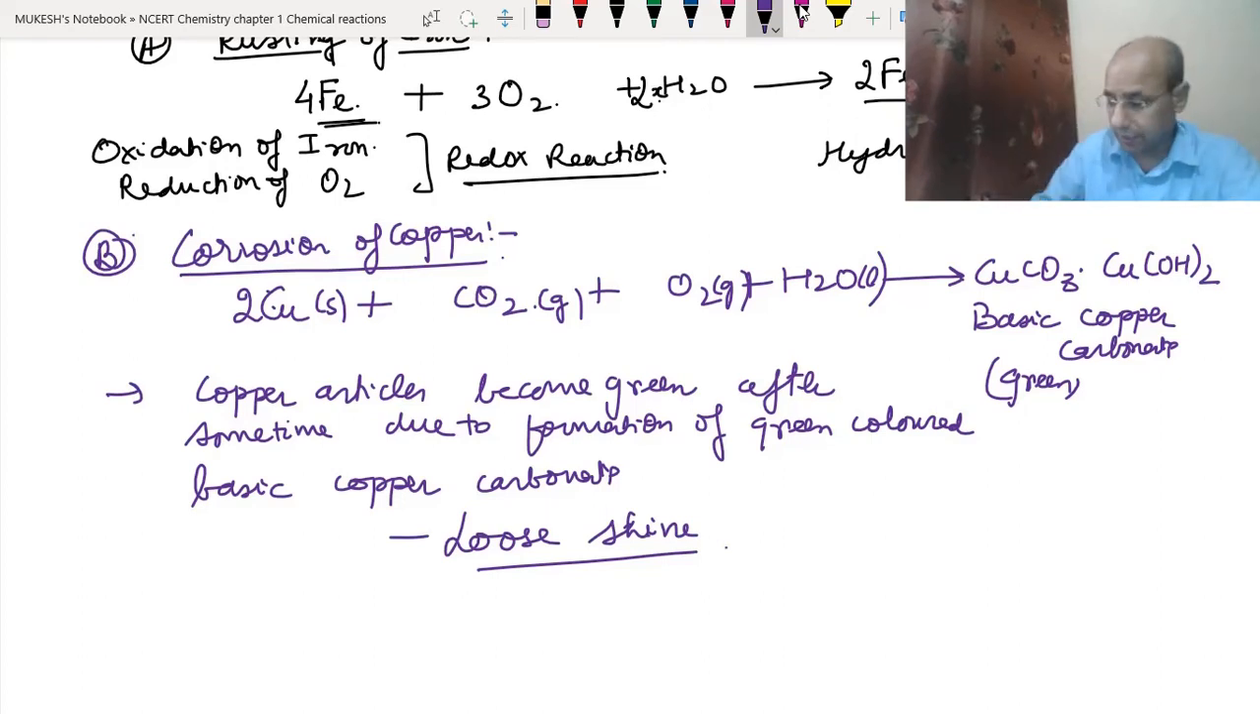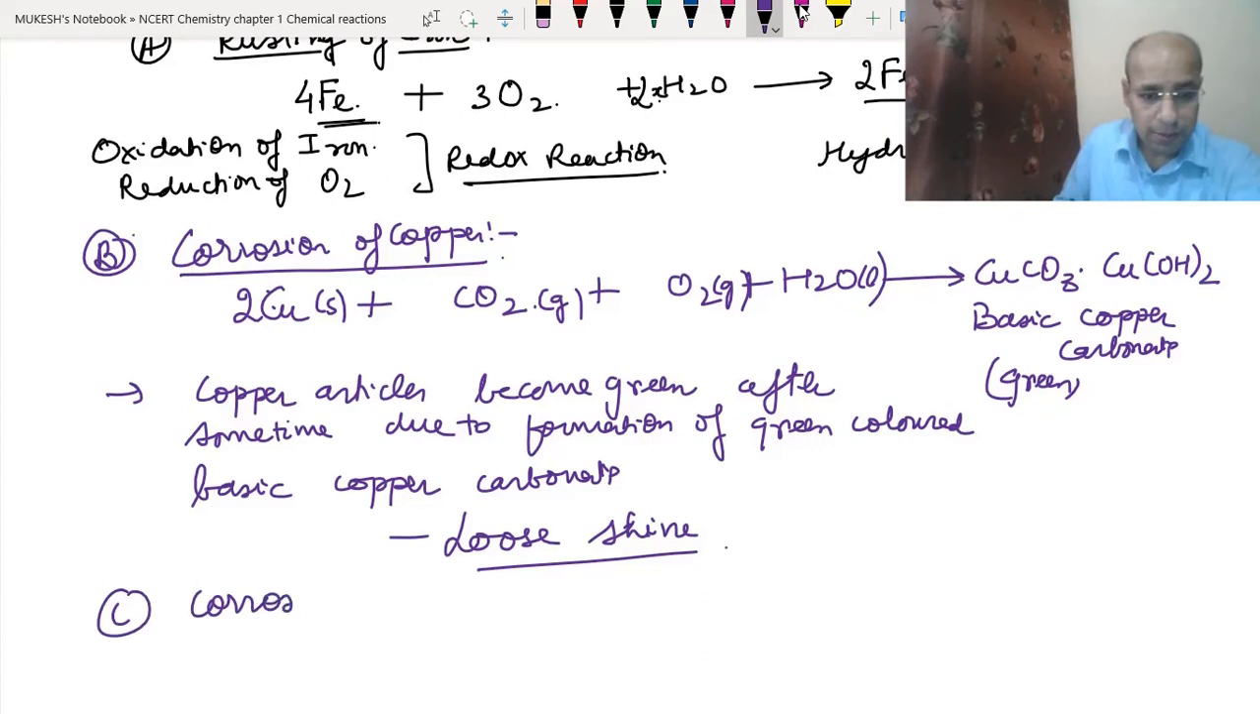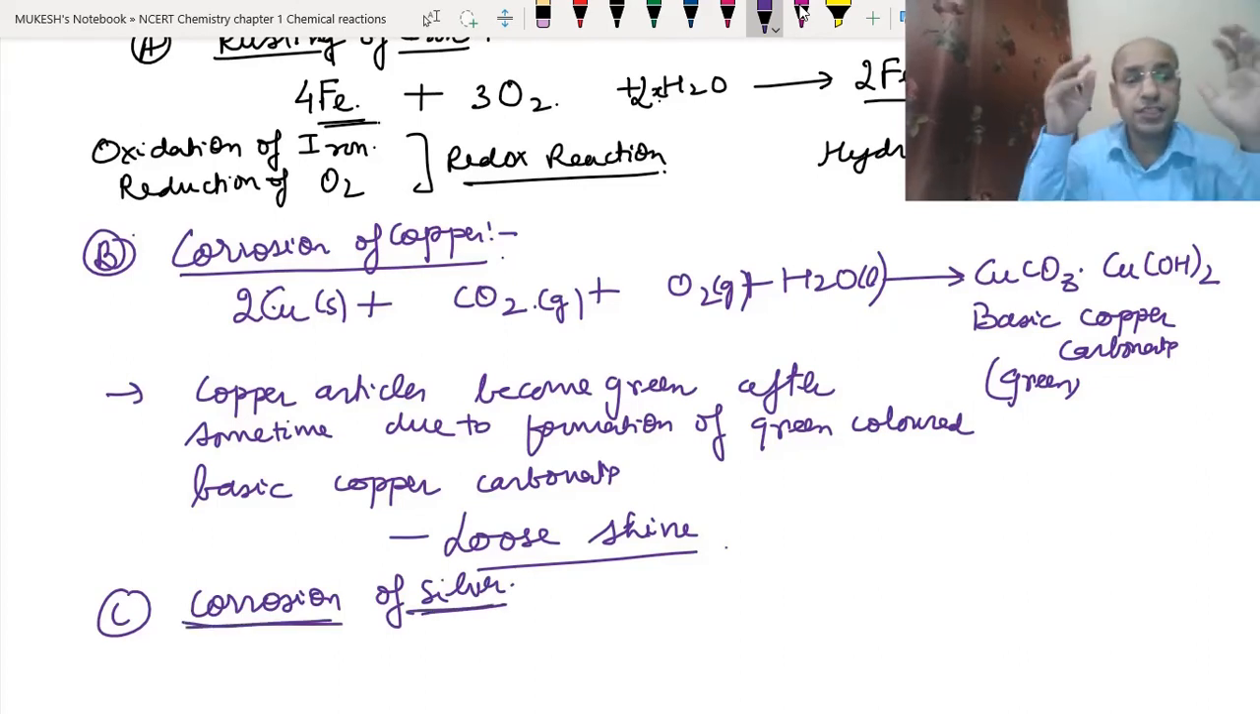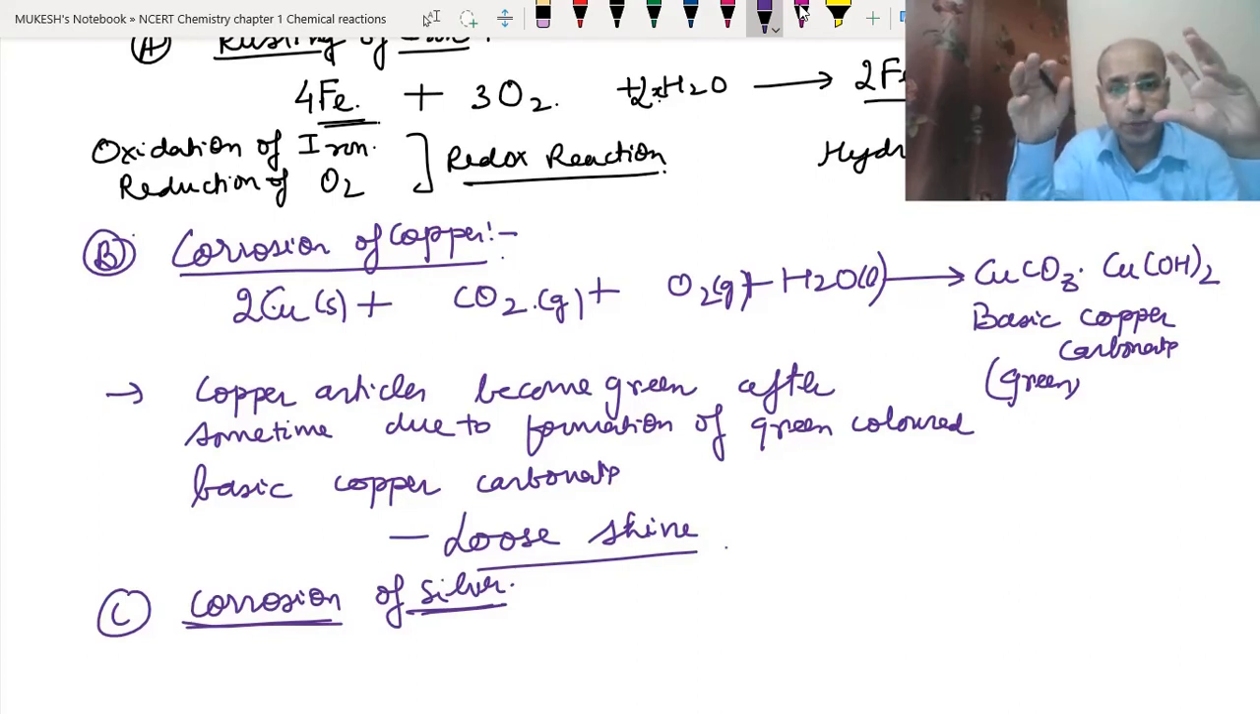Okay, now the C part, silver metal, the corrosion of silver. See, if you put a silver article for a long time into the atmosphere, which contains hydrogen sulfide gas, which is present in the atmosphere in a very small amount, definitely the metal can react with that. So it forms a black coating of silver sulfide, and this coating gets deposited onto the silver, and the silver article after some time becomes black in color.